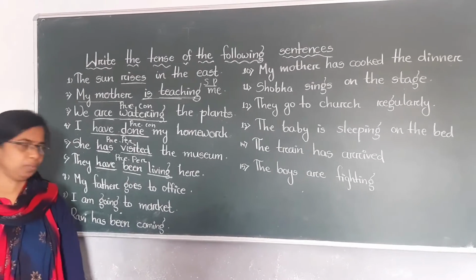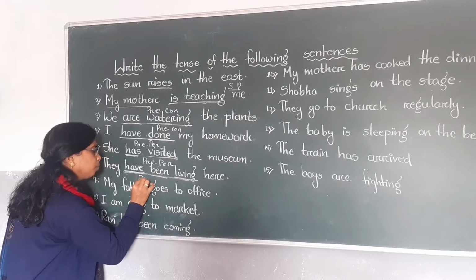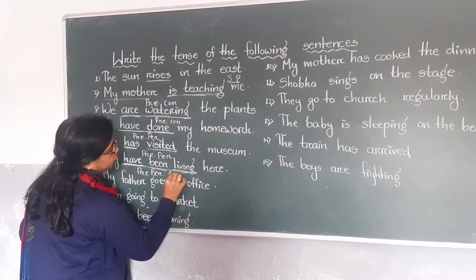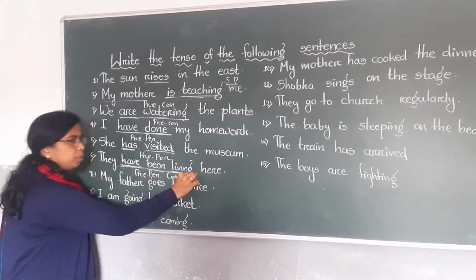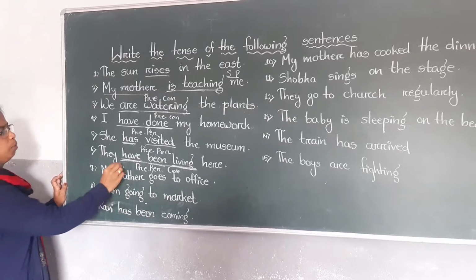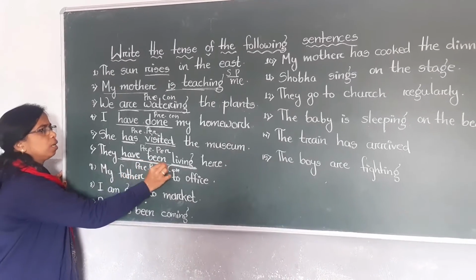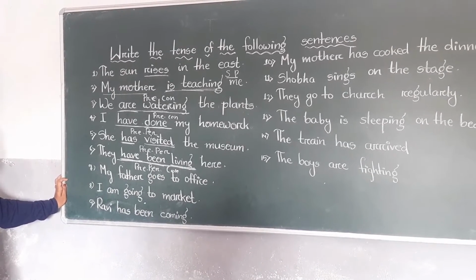Don't get confused: first see that living is the verb. Living means continuous. Here have means present perfect. Then we have to add been here. They have been living here: present perfect continuous.